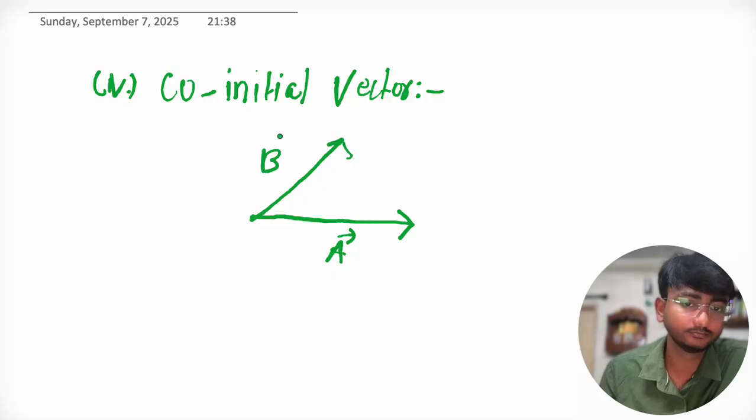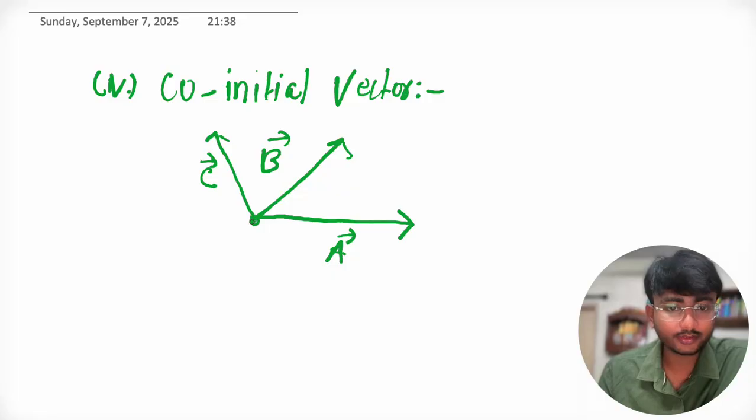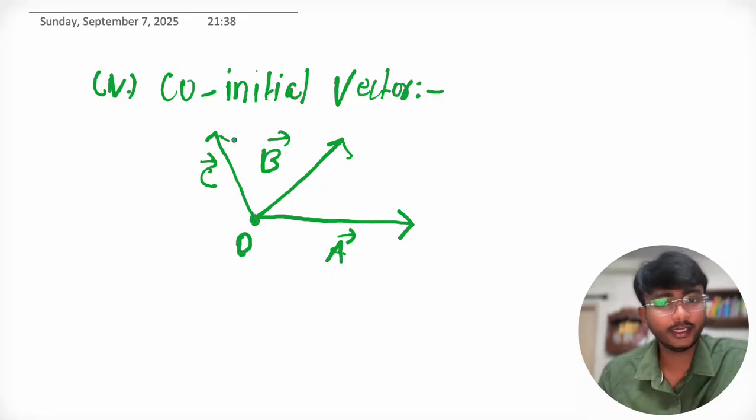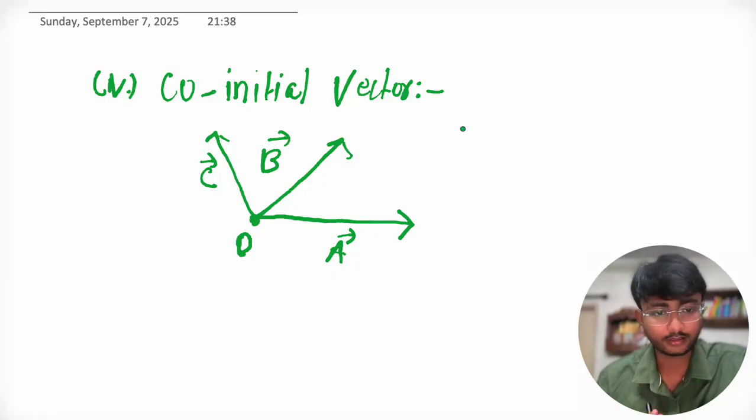When the origin point of two vectors is the same, this is vector A, this is vector B, this is vector C. All these vectors are originating from this point. Suppose this is O. Then this is called co-initial vector. When the initial point or origin point of vectors is the same, then this is called co-initial vector.